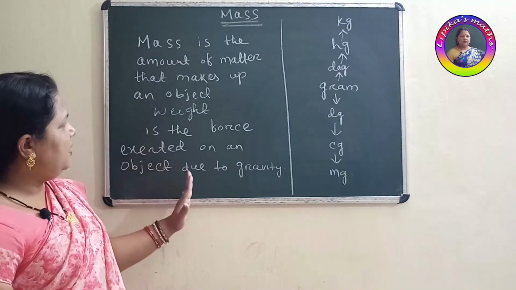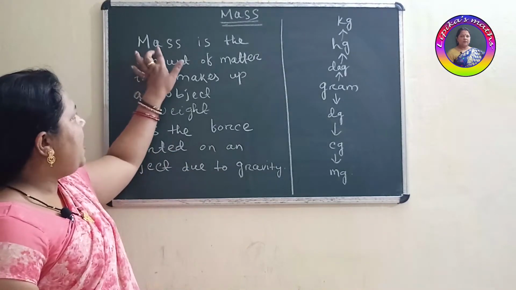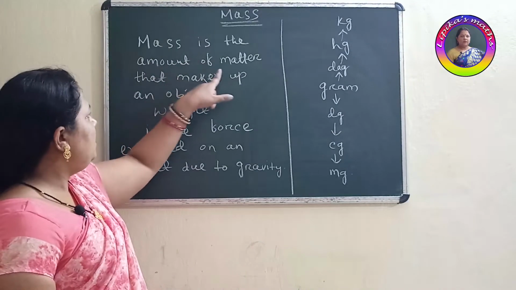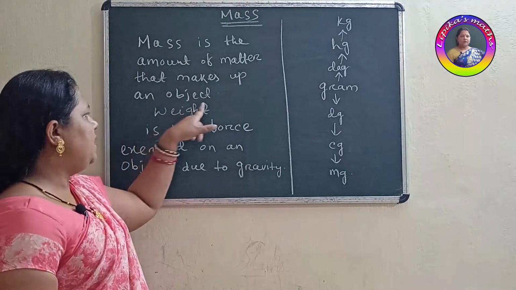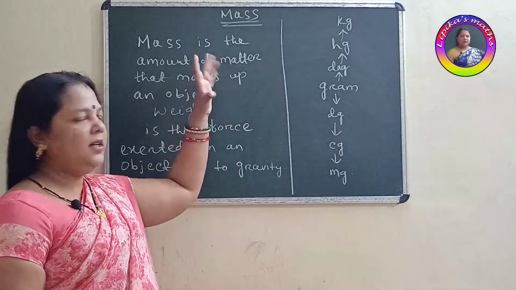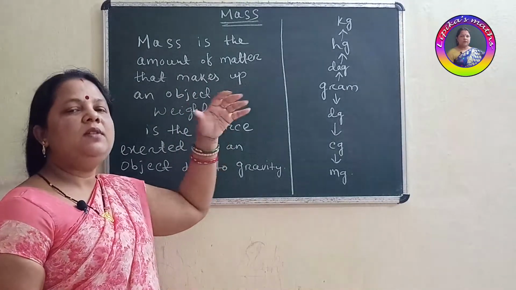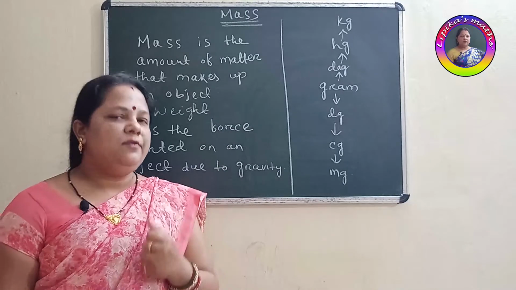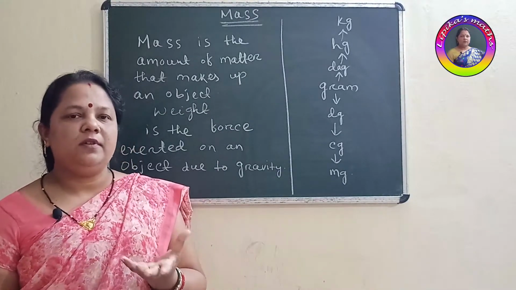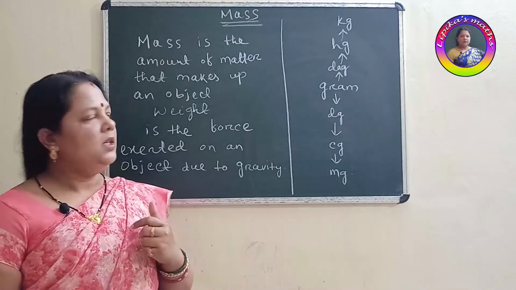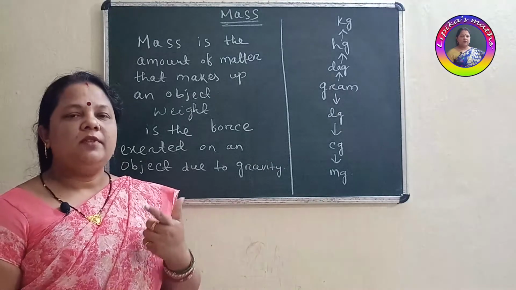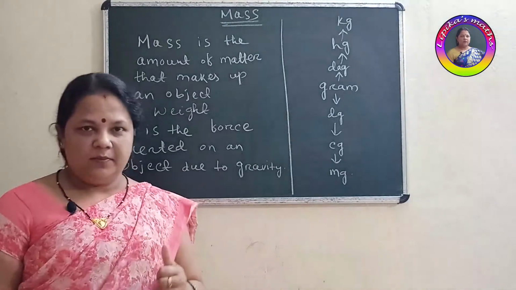I have written something on the board. Mass is the amount of matter that makes up an object. What exactly is this mass? Is it equal to weight? What is the weight of a glass of water? What is the weight of a hammer? So how do we say what is exactly the mass of that object?